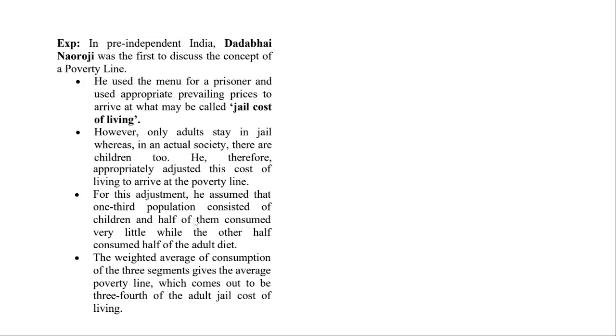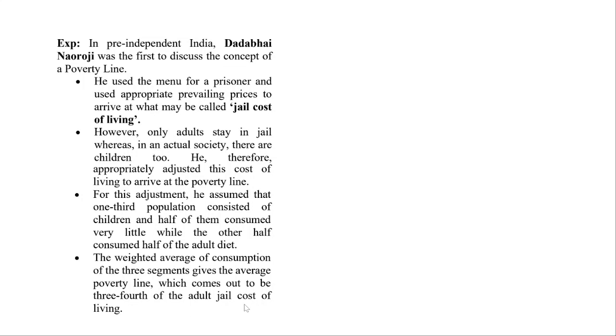He assumed that one third of the population consisted of children, and half of them consumed very little, while the other half consumed half of the adult diet. Okay. So try to remember these points also because these days they're asking questions with more depth, not one-liners or anything. And the weighted average of consumption of the three segments gives the average poverty line, which comes out to be three-fourths of the adult jail cost of living.